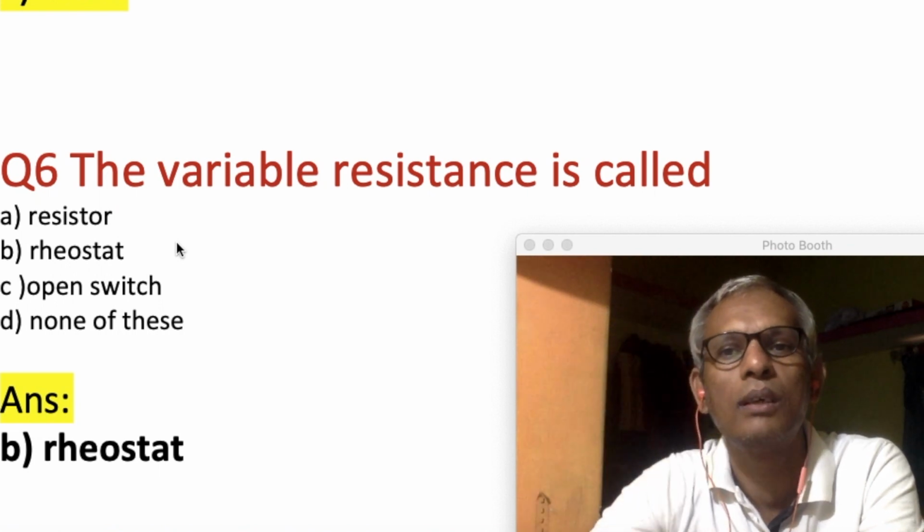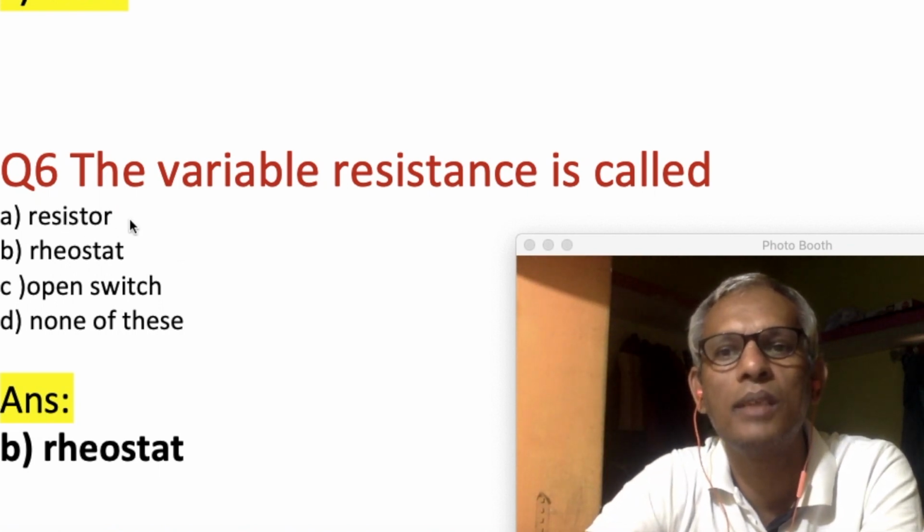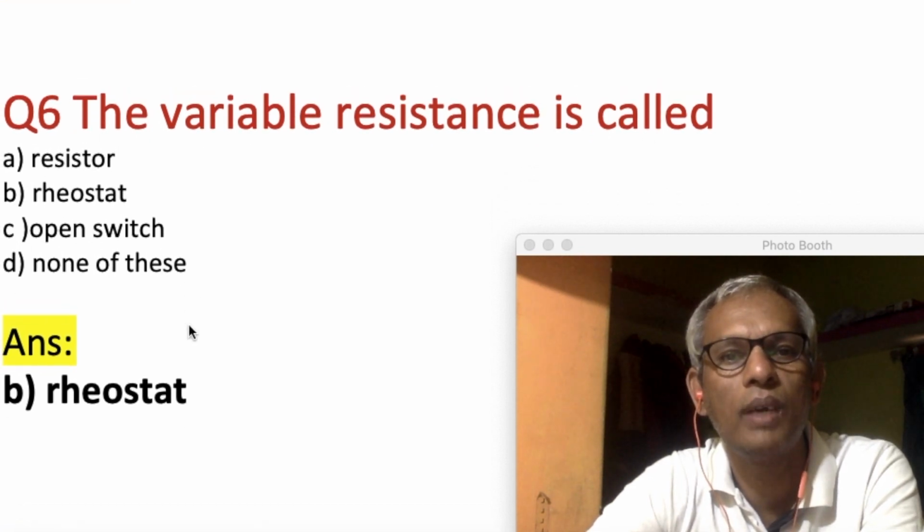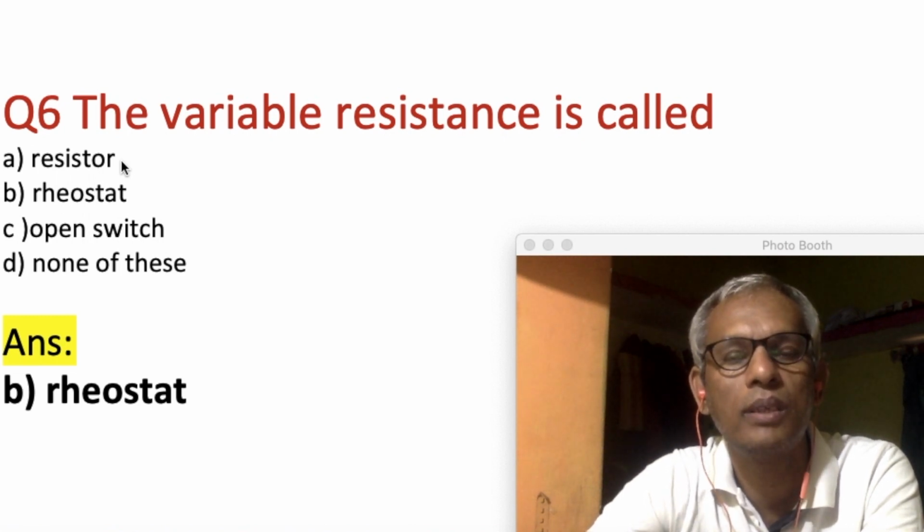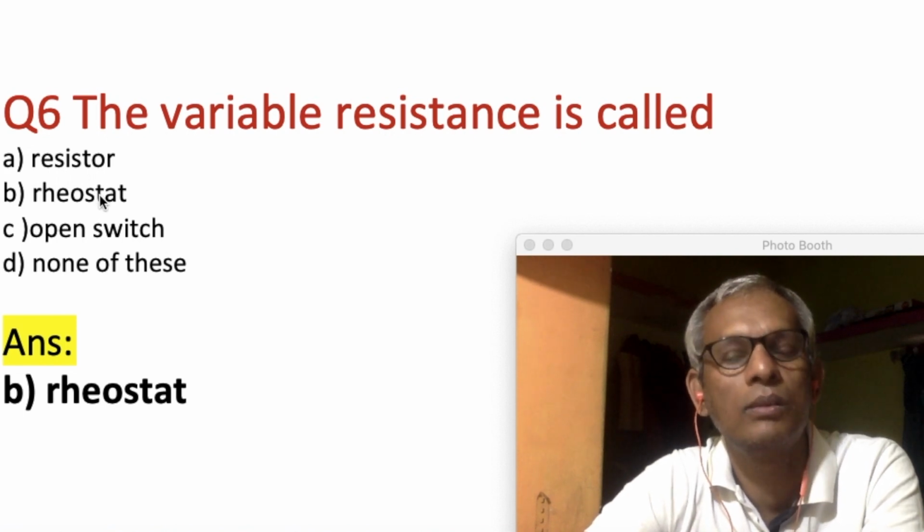Next, question 6. The variable resistance is called: resistor, rheostat, open switch, none of these. A variable resistance is a device in which we can vary the resistance of the conductor. In a resistor we can't vary the resistance. Whatever resistance you use in the circuit, it will be permanent. If it is 4 ohm, it remains 4 ohm; if you are using a 10 ohm or 1 kilo ohm resistor, it will not vary. So the only device we can use as a variable resistance in a circuit is called a rheostat. So you have to remember that.